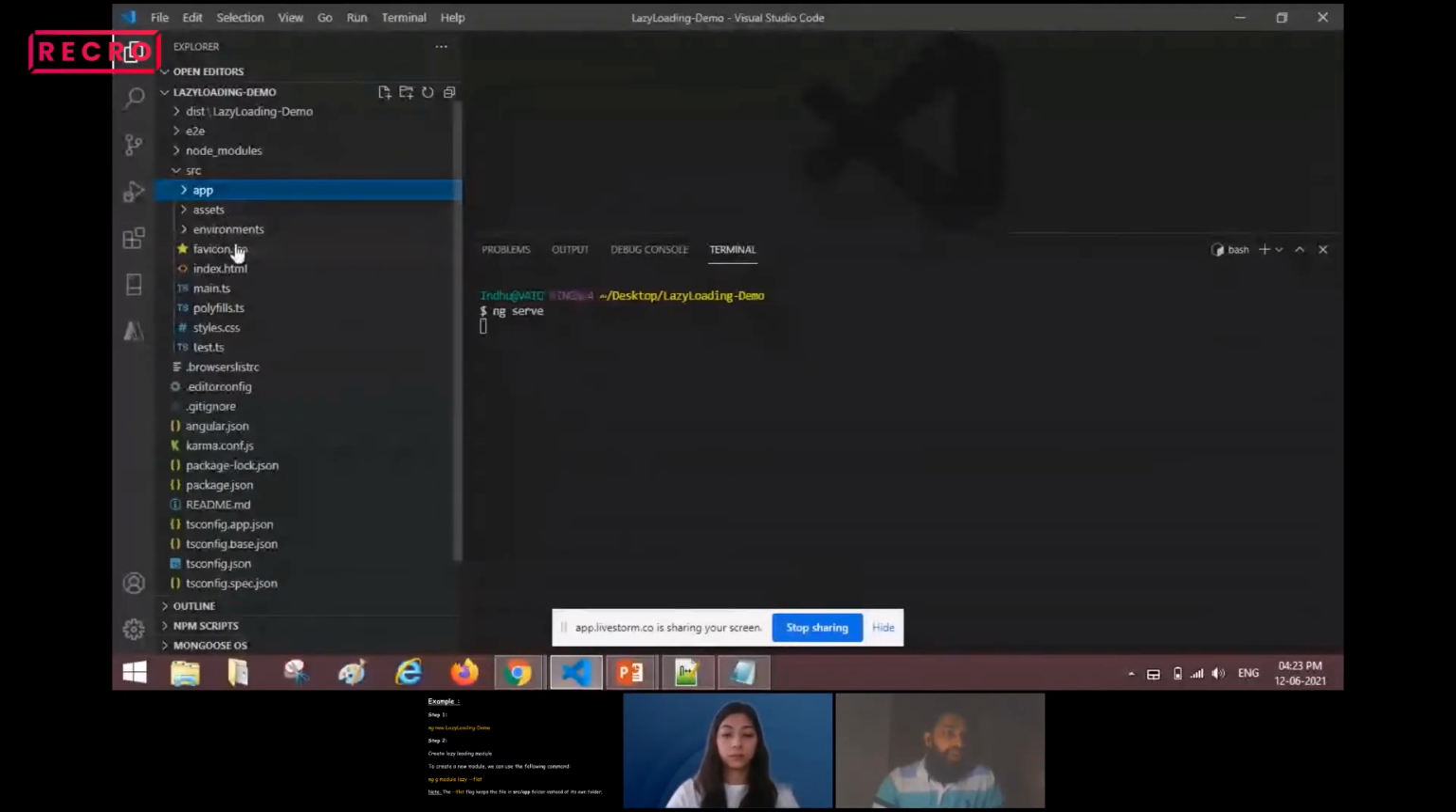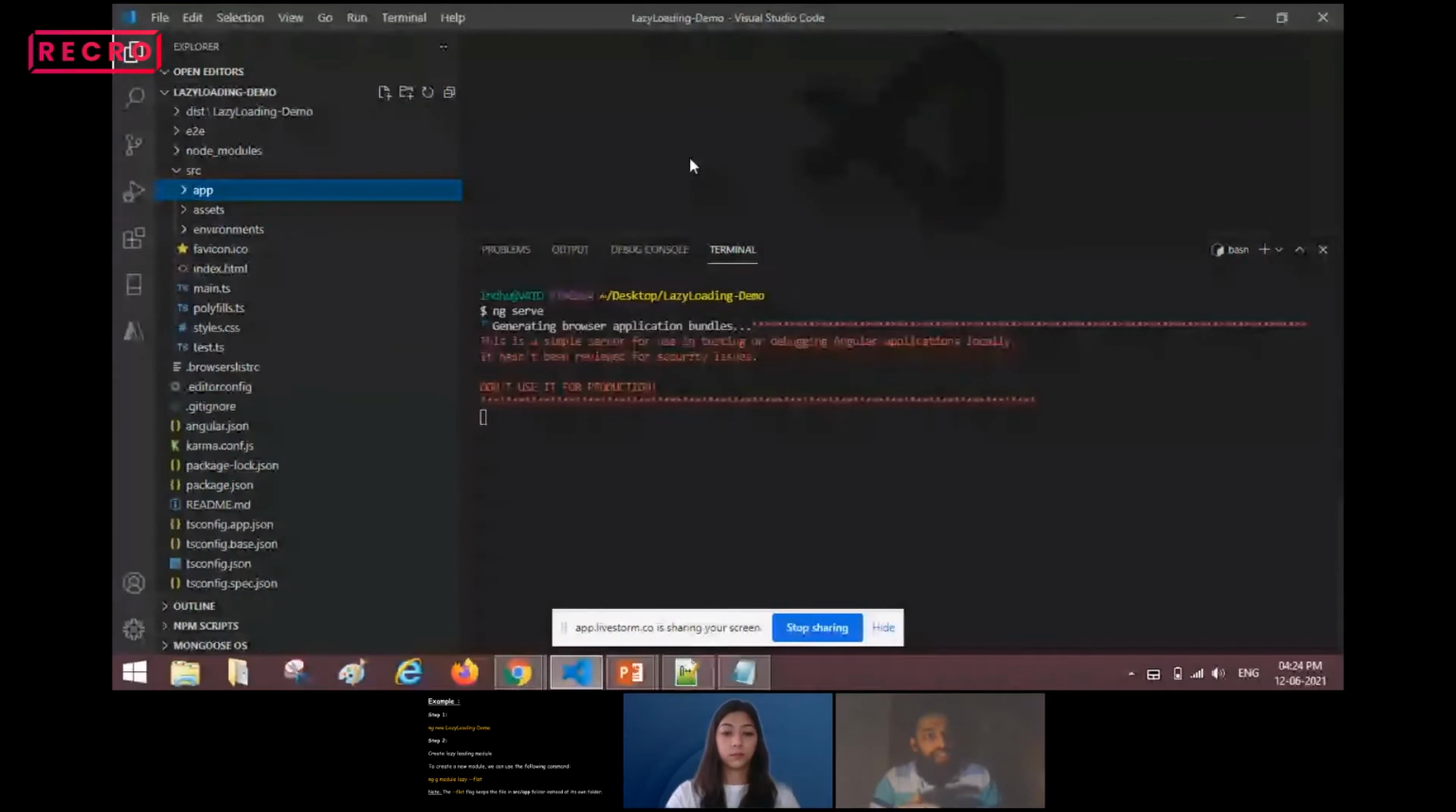Next, we have favicon.ico. It is an icon which is responsible for displaying the icon in the browser tab. When we run the ng serve command, you will see in the browser localhost, right? In that localhost, you will see one icon, that is nothing but favicon.ico. Next, we have index.html. This index.html is a global HTML file which is responsible for our project template. You can change this index.html file depending on your need.